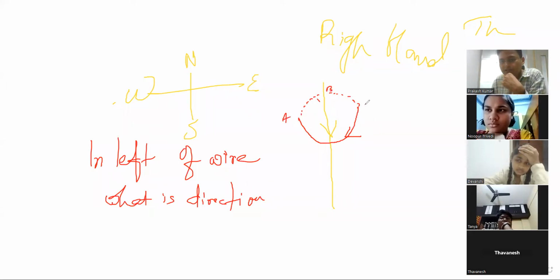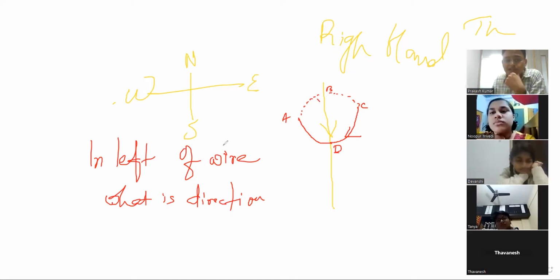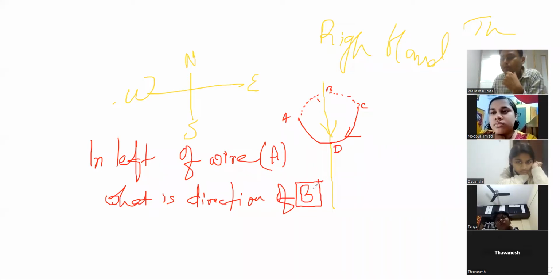Points A, B, C are on the page, and this D point is out of the page. This is a 3D diagram. This portion is coming out of the page, this one is going into the page. So in the left of the wire, at A, what is the direction of the magnetic field, denoted by B?